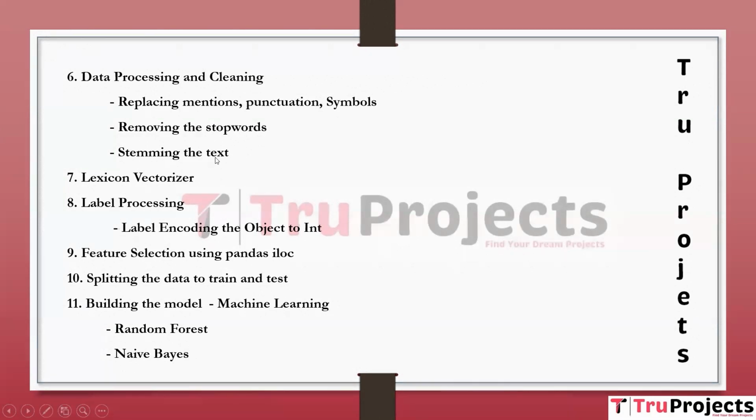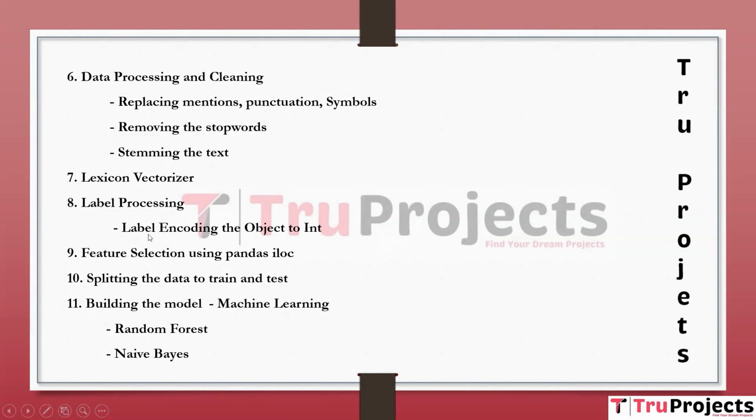In this step, we reduce the text words to their base or root form, which is stemming, to reduce the dimensionality of the text. Seventh module is lexicon vectorizer. This step involves encoding the sentiment labels into numerical values so that machine learning algorithms can understand and work with them. The next module is label processing.